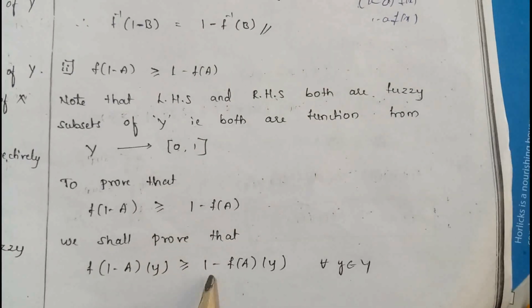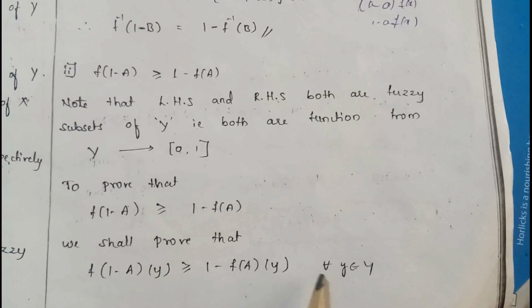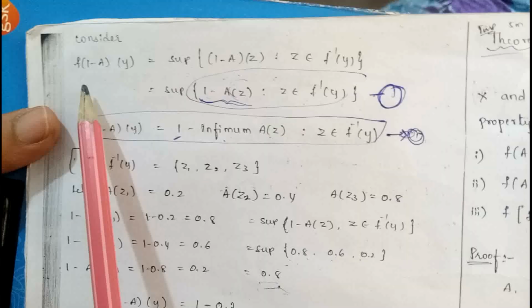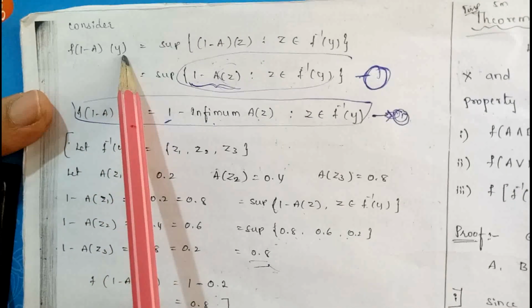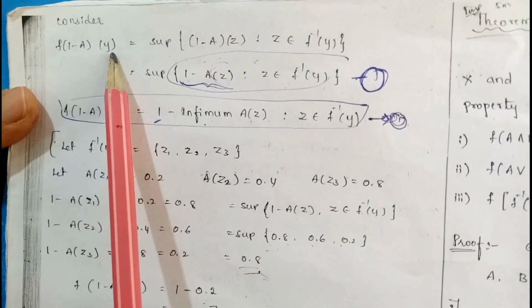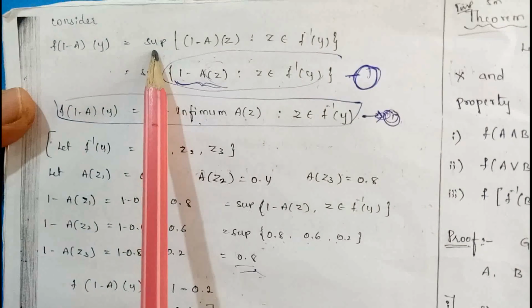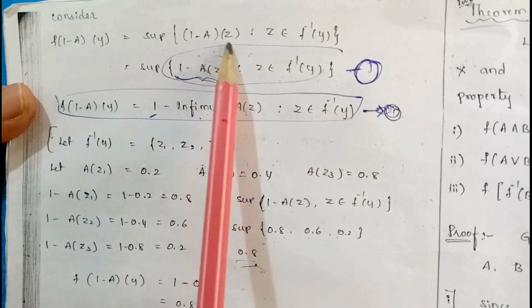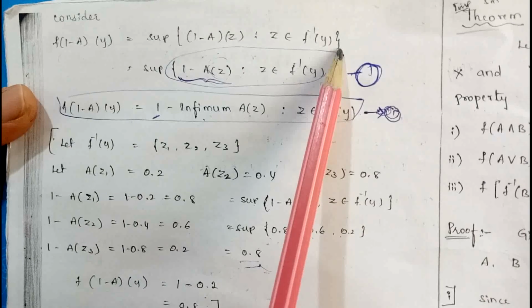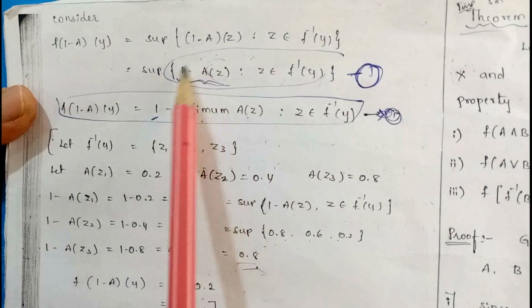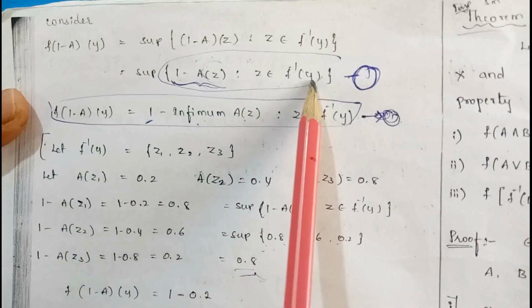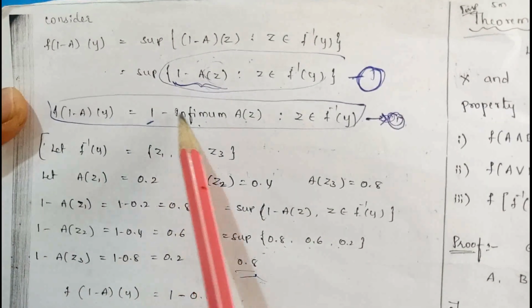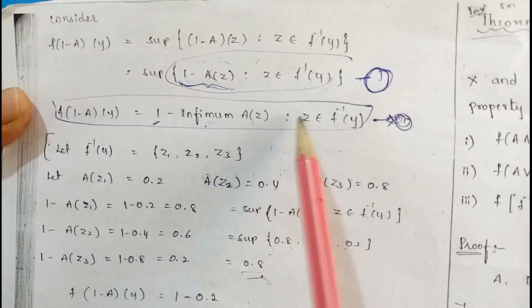That is, f of 1 minus a of y is greater than or equal to 1 minus f of a of y. Here the element y belongs to Y. Consider LHS, that is f of 1 minus a of y. You know the definition. By using the definition, it can be written as supremum of 1 minus a of z, z belongs to f inverse of y. Supremum, again by using the property, it can be written as 1 minus infimum of a of z, z belongs to f inverse of y.